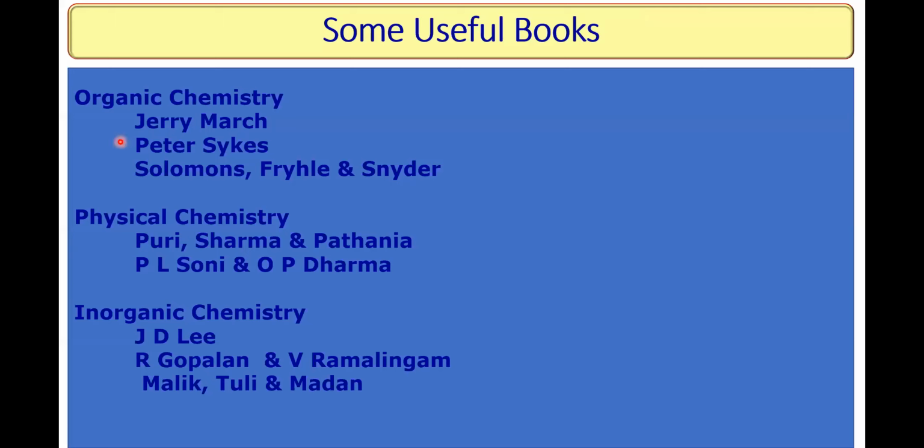So these are some useful books. This Peter Sykes is a wonderful book, a small book, but a very wonderful book. Then you have Jerry March also, where reaction mechanisms are covered extensively and excellently. Then you have another book, Solomons, etc. It is also a good book. In physical chemistry, you can have any one of these, either Puri Sharma Pathania or P. L. Soni, O. P. Dharmarha. For inorganic, J. D. Lee for fundamentals. Gopalan Ramalingam is for metal carbonyls, nitrosyls, and coordination. Even Malik Tuli Madan also. Even Cotton and Wilkinson is an excellent book in which carbonyls and nitrosyls are covered.